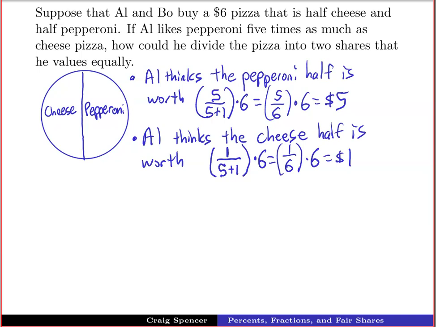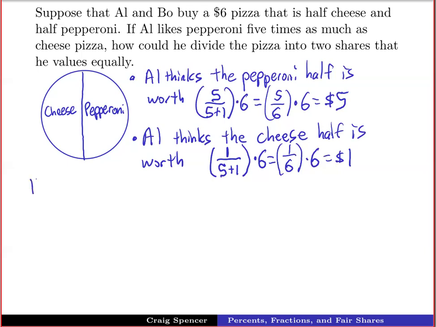Well, let's see if we could come up with some particular cut where we get one piece that's all pepperoni and then another part that's going to be cheese and pepperoni. So let's try to figure out how much of the pepperoni half Al would already think is worth half of the entire pizza.